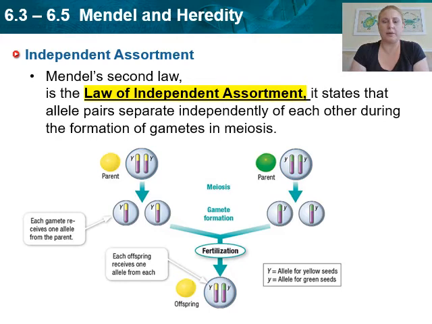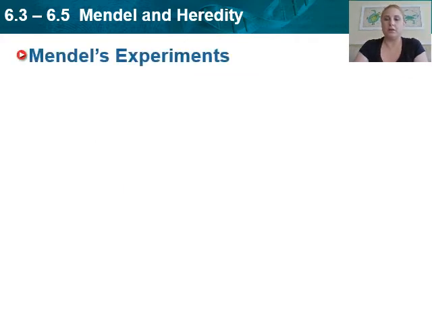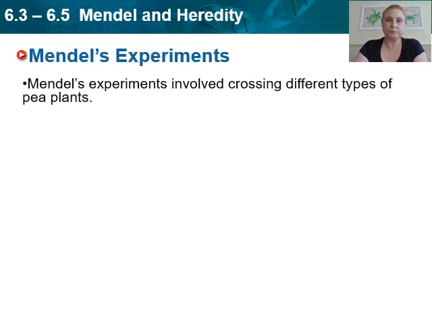So here's just this thing about independent assortment. The law of independent assortment states that the allele pairs separate independently of each other during the formation of gametes. And again, the gametes are the sperm and the egg. We talked about meiosis back before break. So in forming a sperm or forming an egg, those cells divide, and then they divide again, splitting that chromosome number in half. So you start with 46 chromosomes. At the end, you end up with 23 chromosomes in each of the sperm and the egg, so that when those sperm and the eggs unite to form the new organism, they have the proper amount of chromosomes.